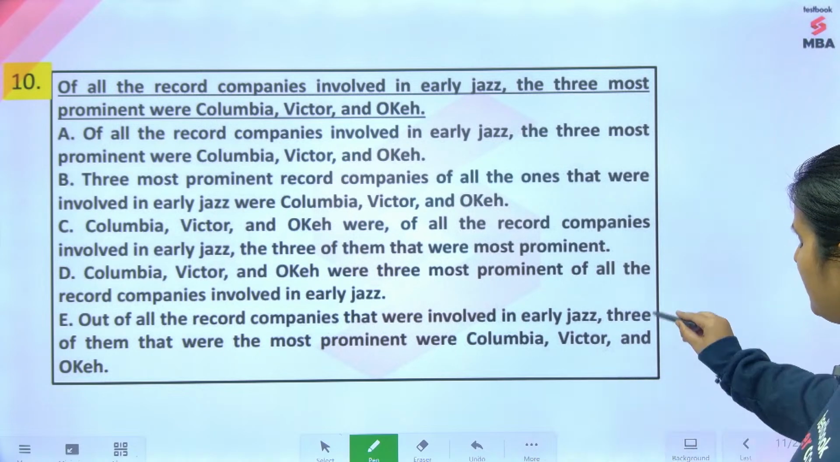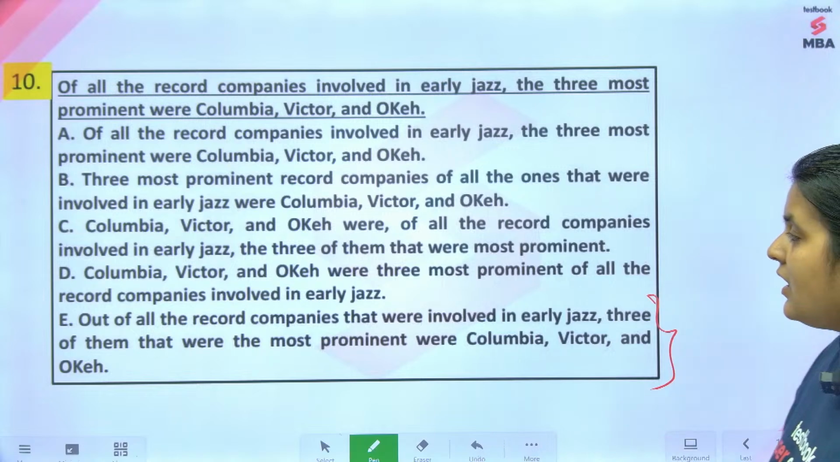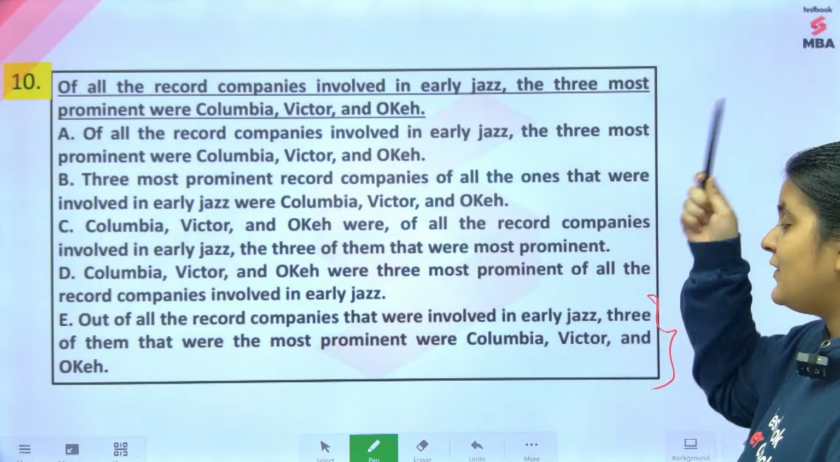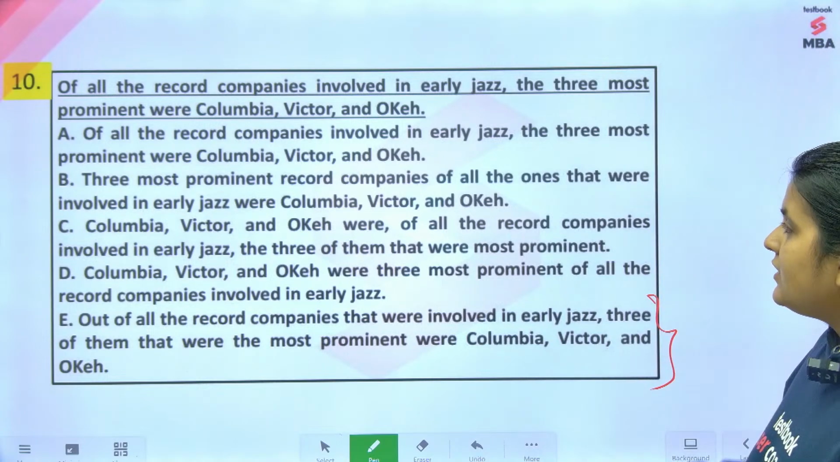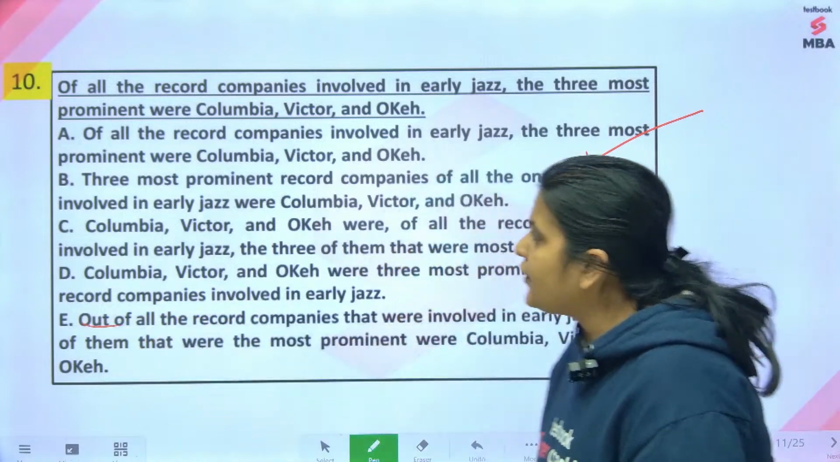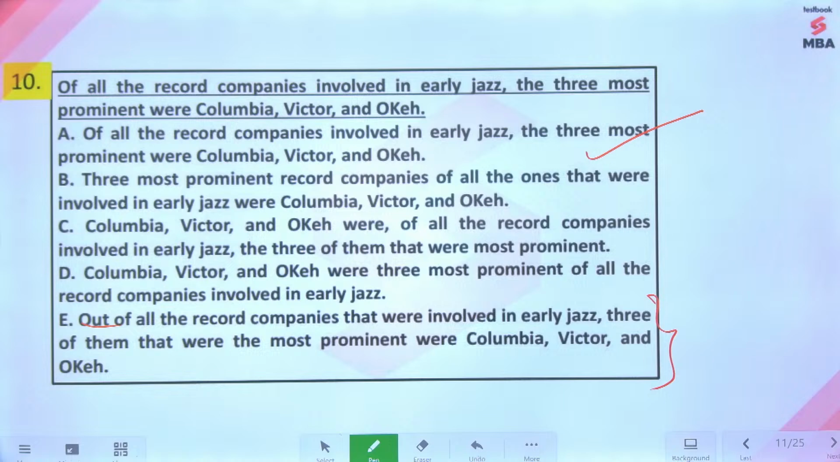E seems right, but don't you feel this is unnecessarily verbose? Out of all the record companies that were involved in early jazz, 3 of them that were the most prominent were, you can just go with A, no? Of all the record companies, out of all is not required. Of all the record companies involved in early jazz, the 3 most prominent were Columbia, Victor and OK.